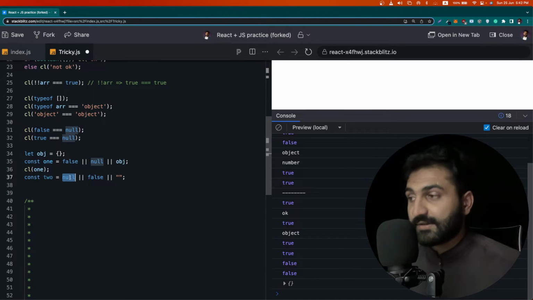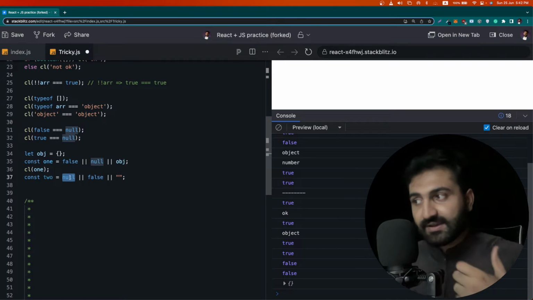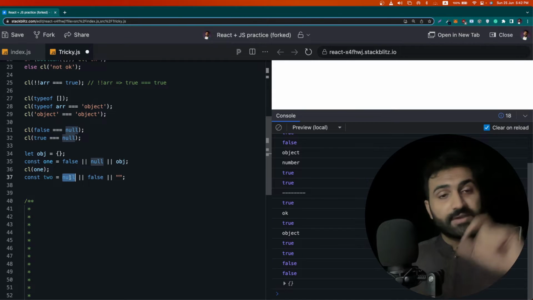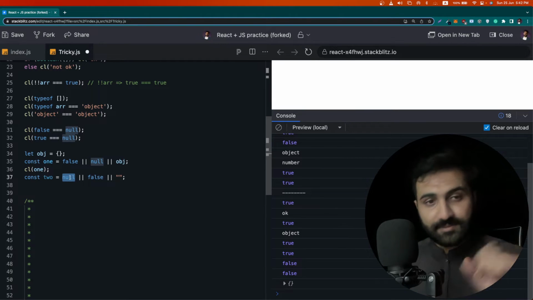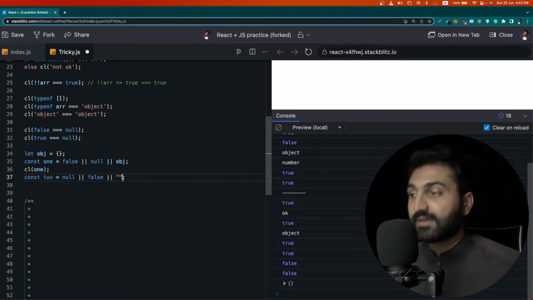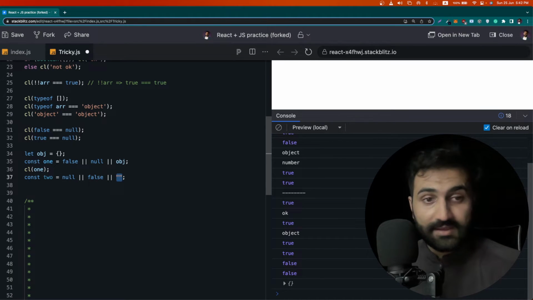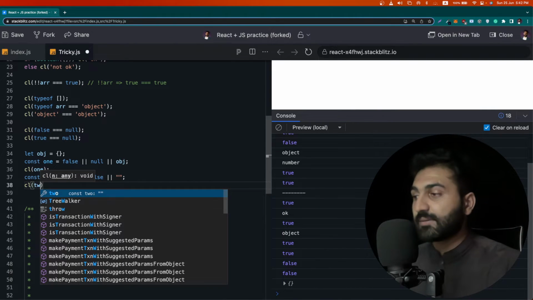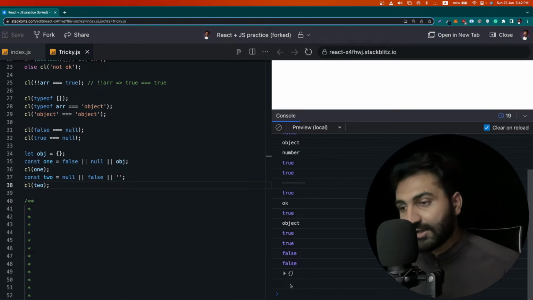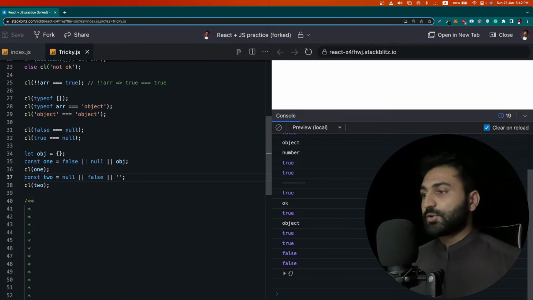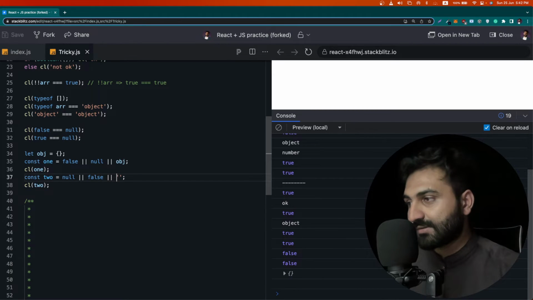It is null. Now the OR operator will again check all of these values to see whether it finds a true one, because if any value is true, the whole expression will be true. So it found null, moved ahead, found false, moved ahead again, and found an empty string, and at the end it assigned this empty string to the 2 variable. Here you can't see anything because it's an empty string. So this is for this expression.